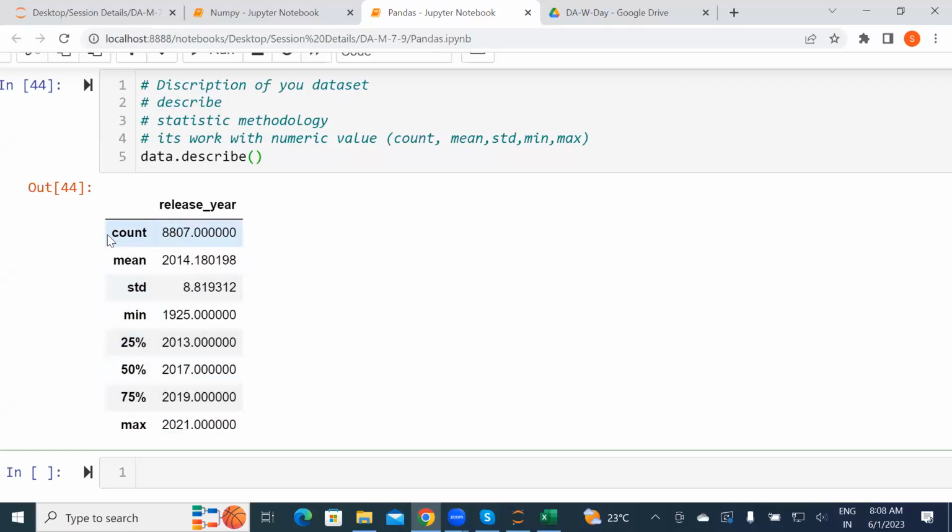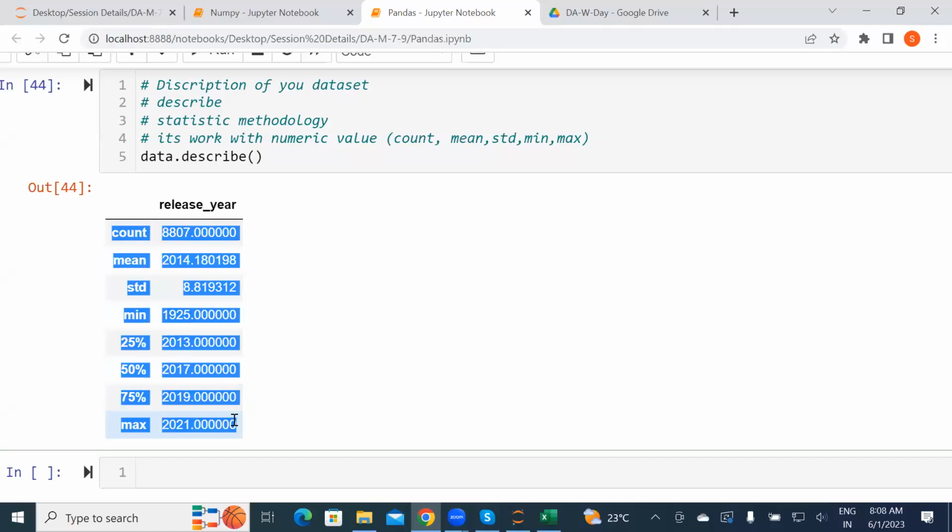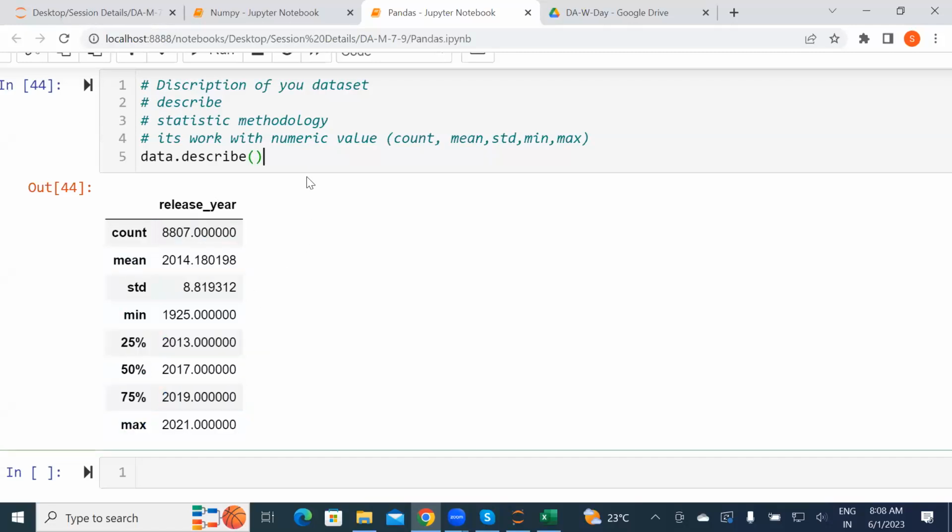This is my description for my numeric values. For objects, we can't describe them this way. For this, we are describing with statistical methodology. As of now, Vara, just understand that with the formulas of mean, median, minimum, we are finding the description of the particular numeric column. In a future session, when we are learning statistics, we'll dig in much deeper into how to use mean, median, and mode.